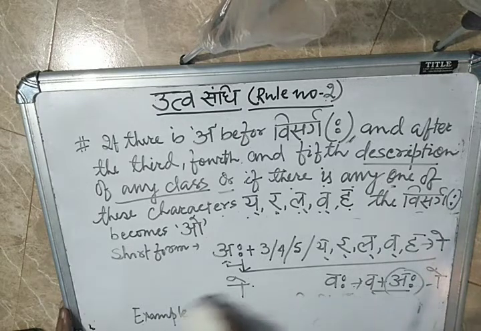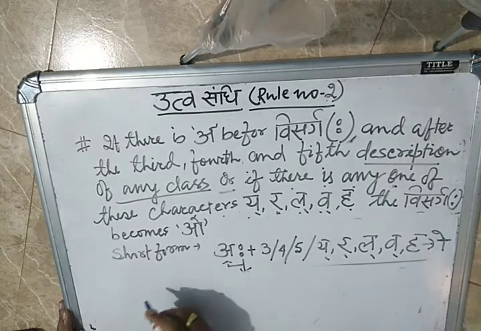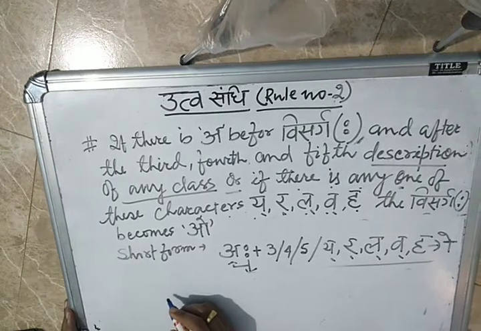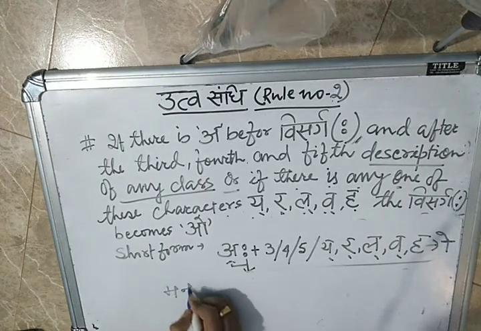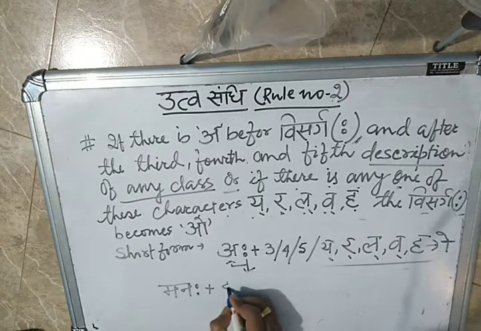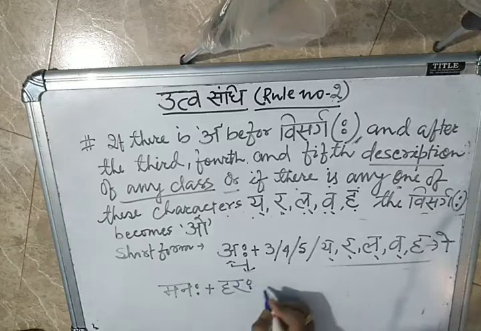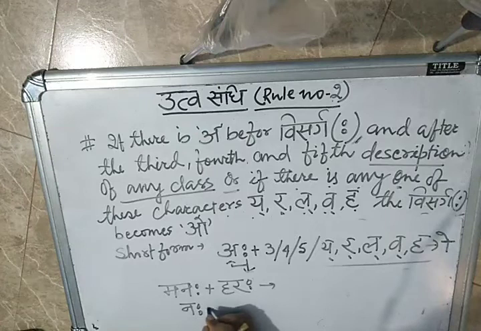Another example you can see. Suppose manaha plus haraha. If na is broken, what will come?